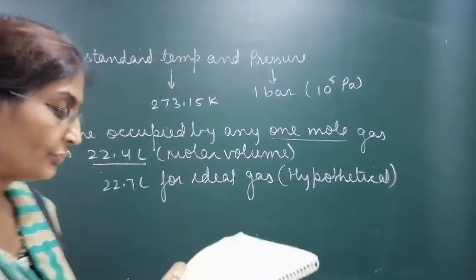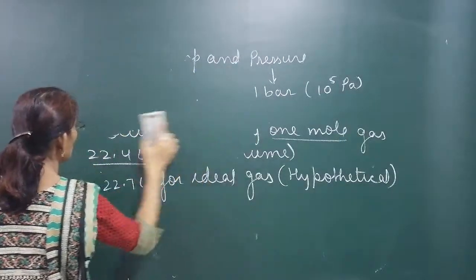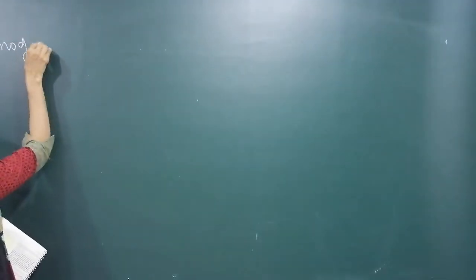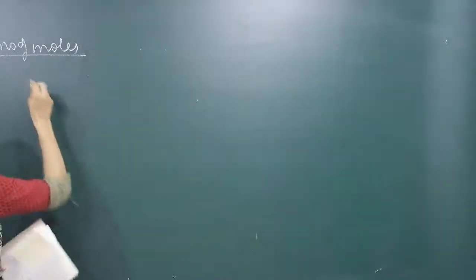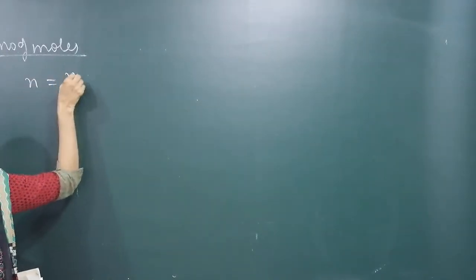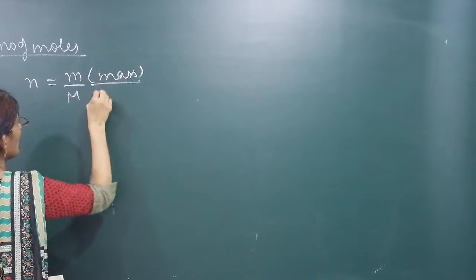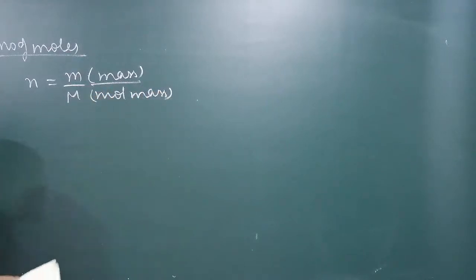Now, number of moles calculated. If you want to calculate number of moles by molar volume, we can calculate. We know that moles are mass upon molecular mass. Mass of any substance upon molecular mass will give us number of moles. Okay.